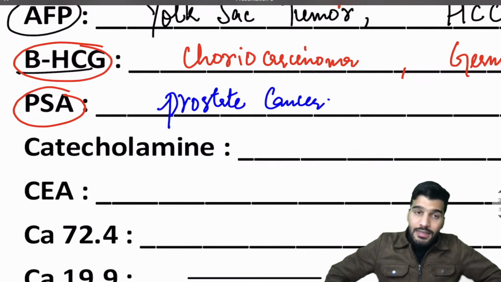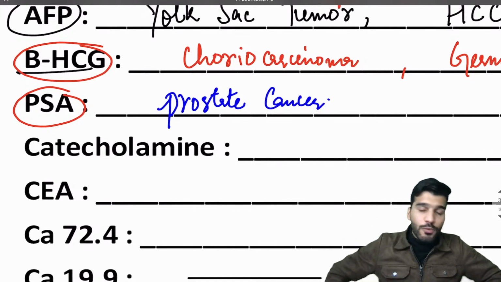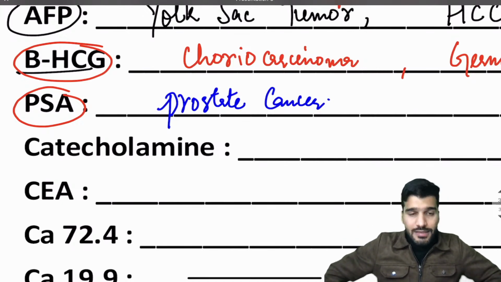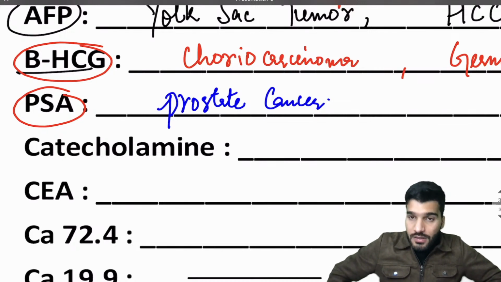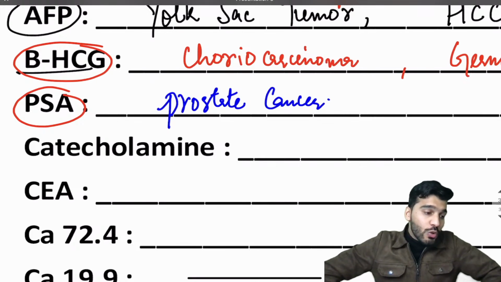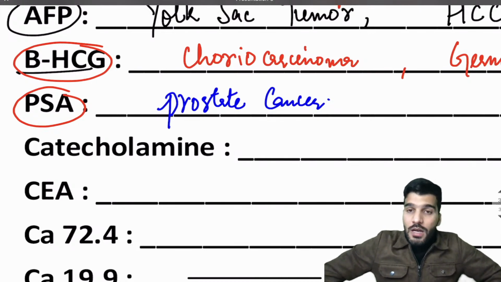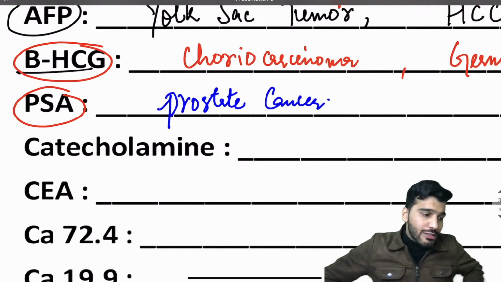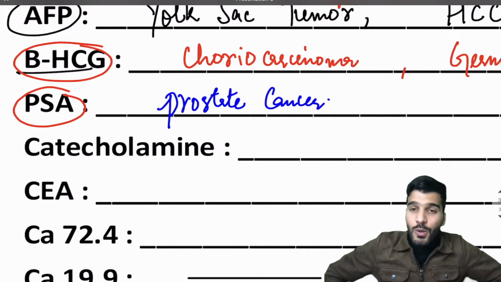So what exactly will they ask? The drug they will ask you: what is the drug we give to decrease the size of the prostate? We use 5-alpha reductase inhibitors, a drug called finasteride. Second, we also use alpha 1 blockers: prazosin, terazosin, tamsulosin and finasteride. The score for prostate cancer is called the Gleason score.